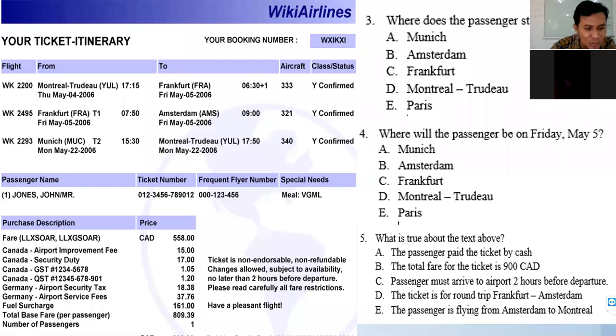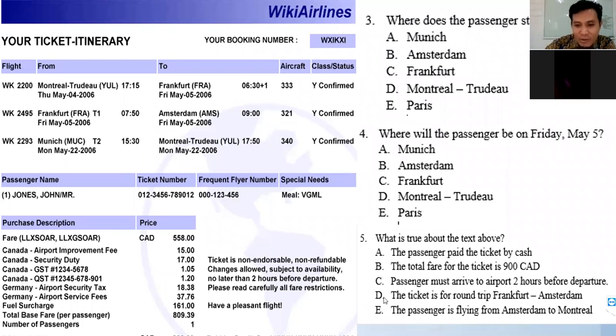Is it mentioned there that the passenger must be at the airport 2 hours before departure? Yes, sir. What is that? No later than 2 hours before departure. Okay, what about C?